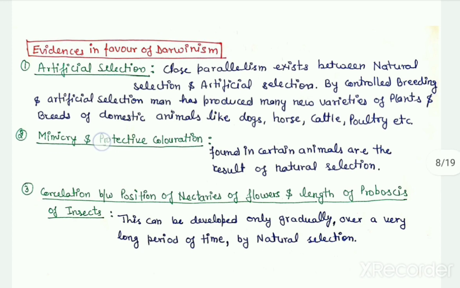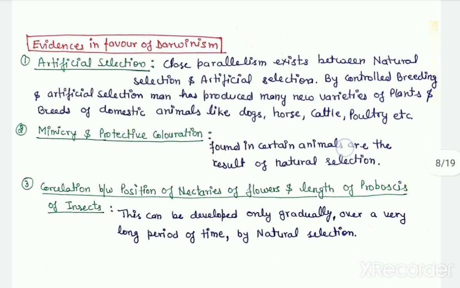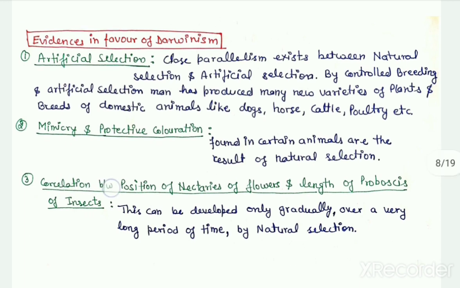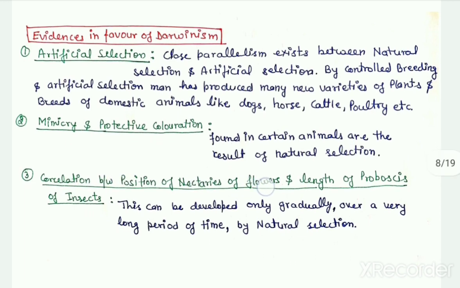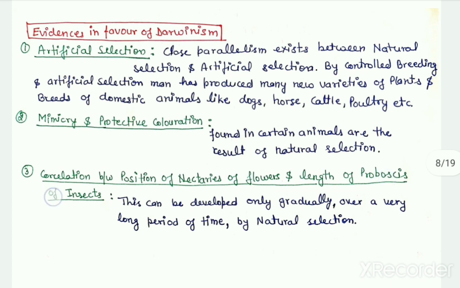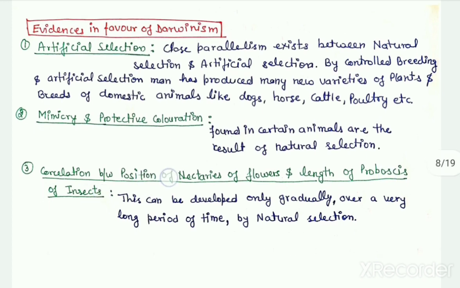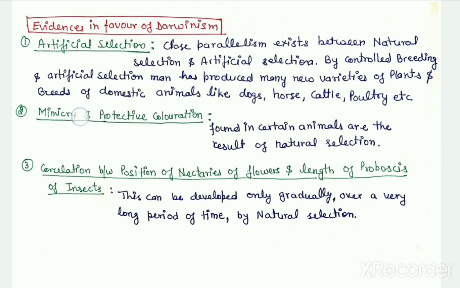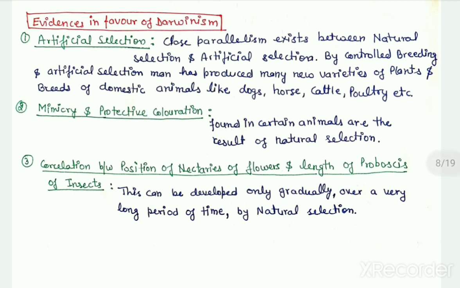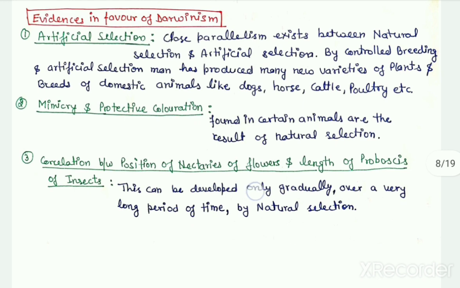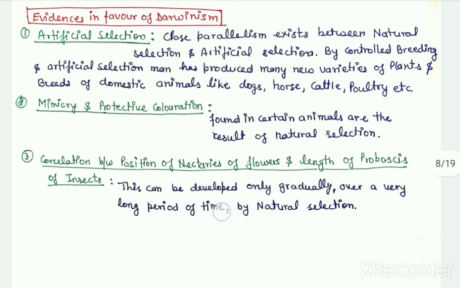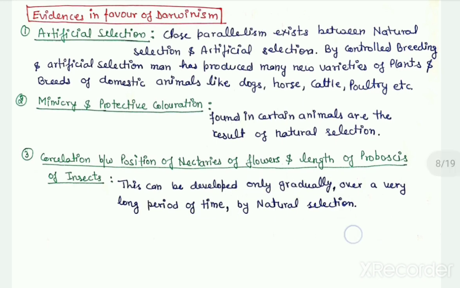They include mimicry and protective coloration in certain animals, and the correlation between the position of nectaries of flowers and the length of the proboscis of the insects. This correlation, as well as the mimicry and the protective coloration, can only be developed gradually over a long period of time by natural selection.